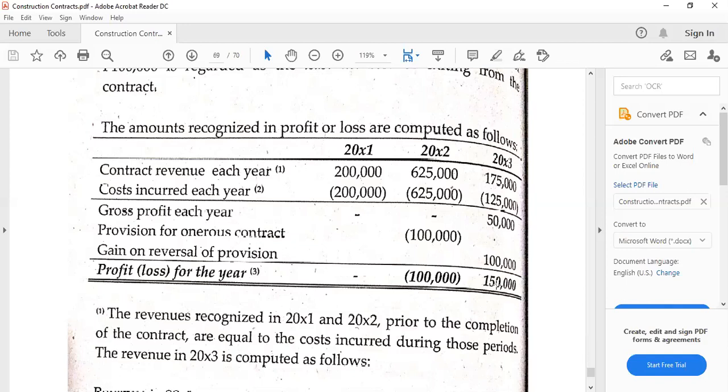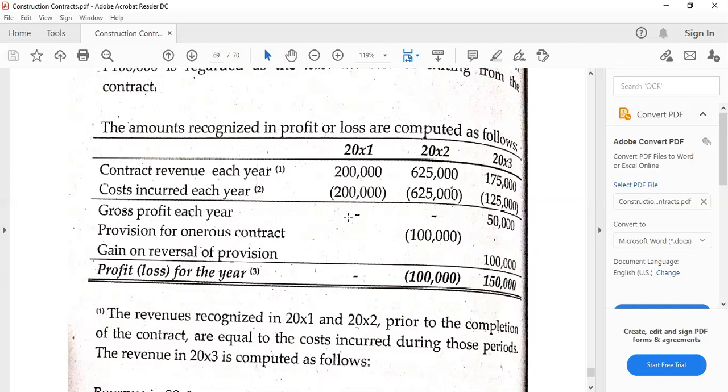It's just a matter of recognizing the gross profit or loss as to when, so the timing of recognition. What is similar between percentage of completion and zero profit is that they will recognize any loss immediately. But for zero profit, in case there is a profitable year, it will be zero for that year. Hence the term zero profit.